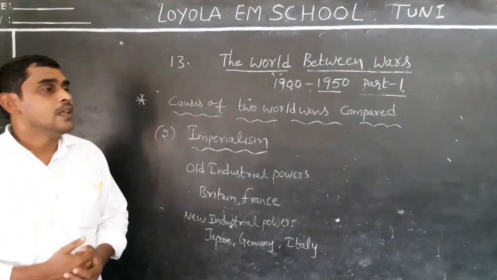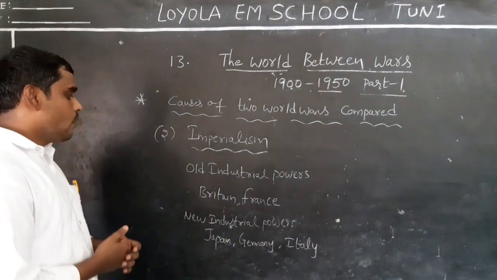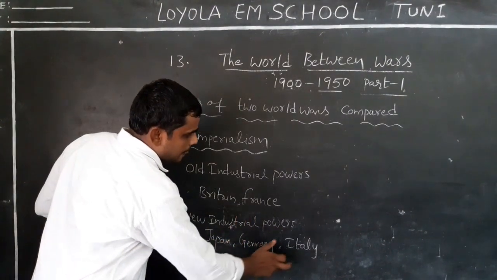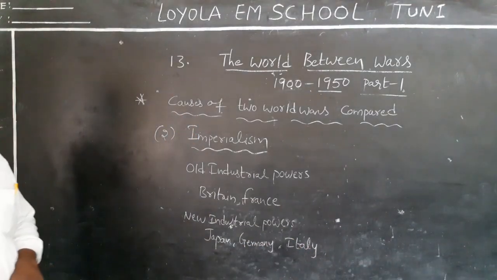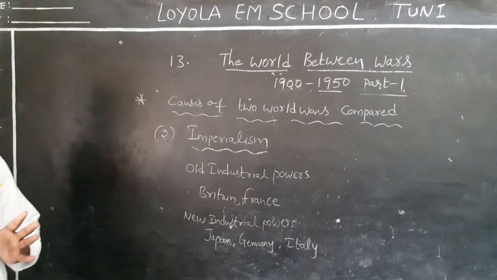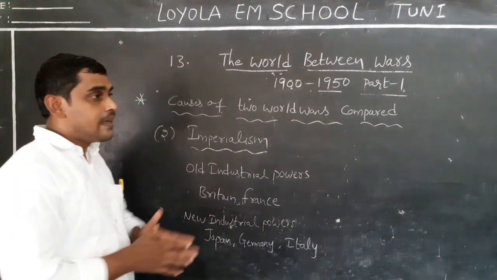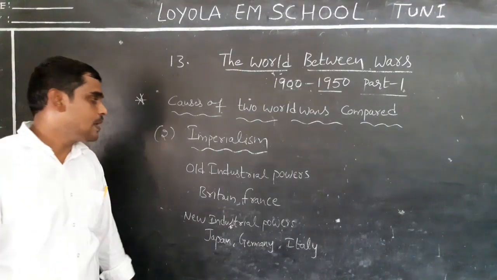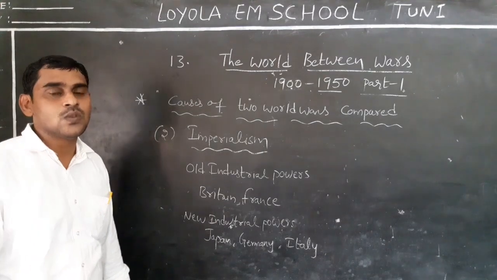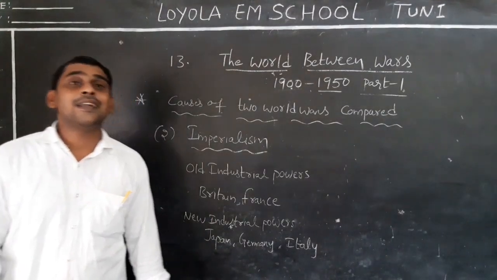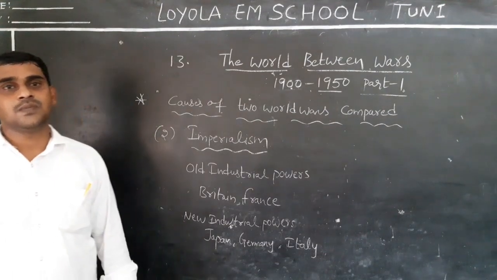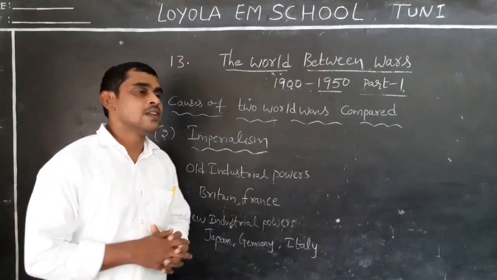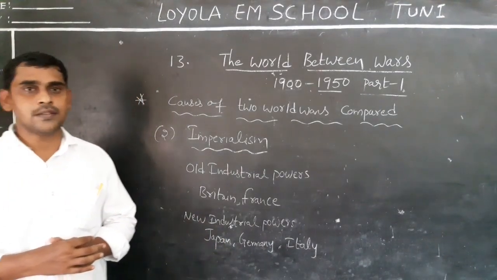So finally what are we? The new industrial powers. What are the new industrial powers? Japan, Germany, Italy. These are the new industrial powers. The new industrial powers demanded a redivision of the colonies. But the old industrial powers did not accept this demand. So finally what happened? Stress was created between them. It is related to the two world wars.